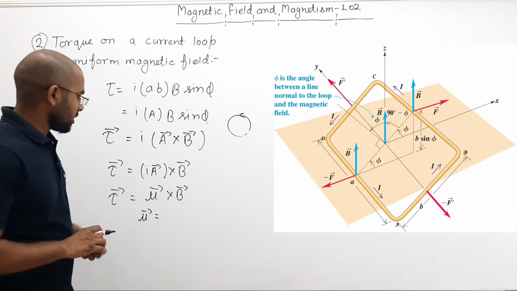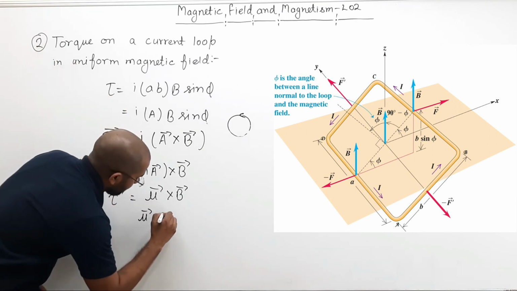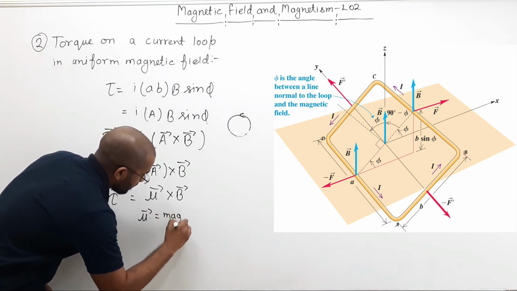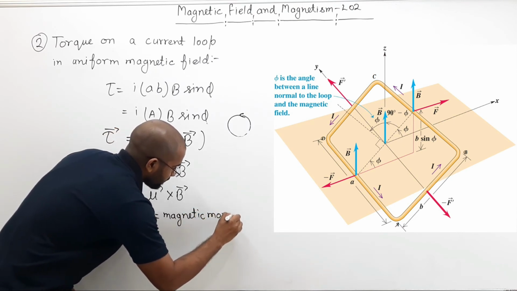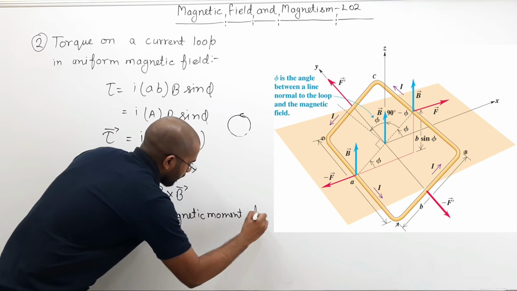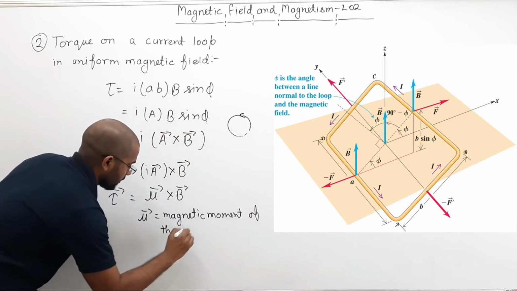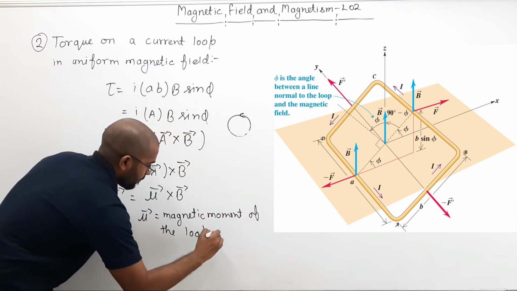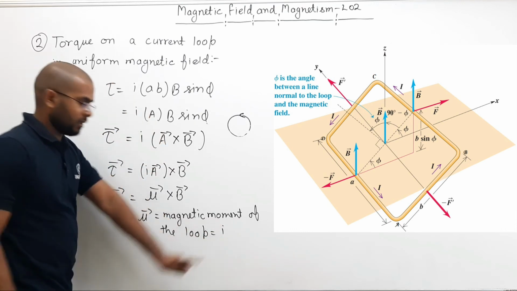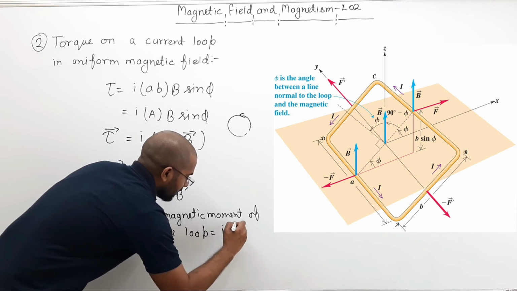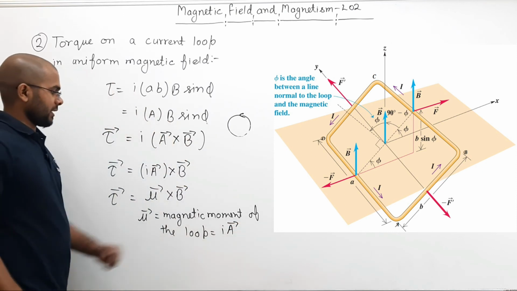We will talk about this in detail later, but for now you can see it is the magnetic moment of the loop, which is equal to current in the loop multiplied with area vector. That is your magnetic moment.